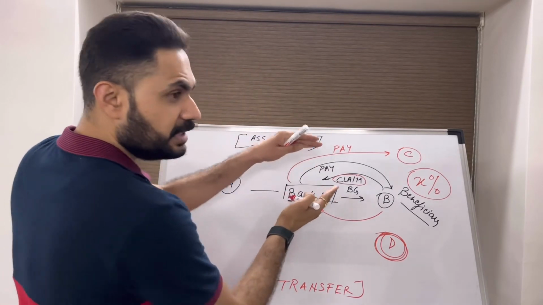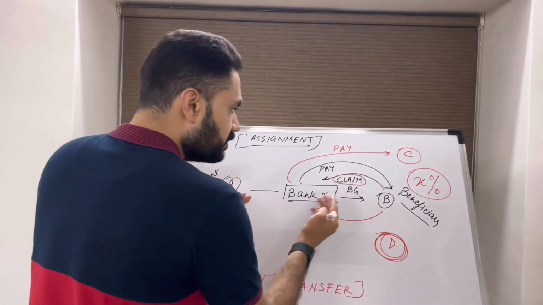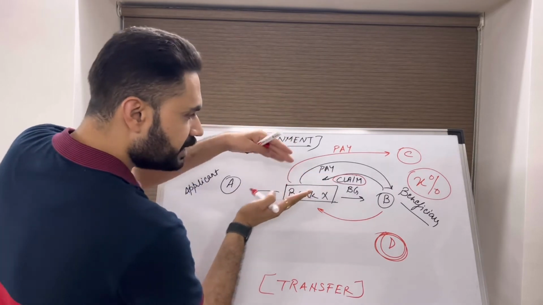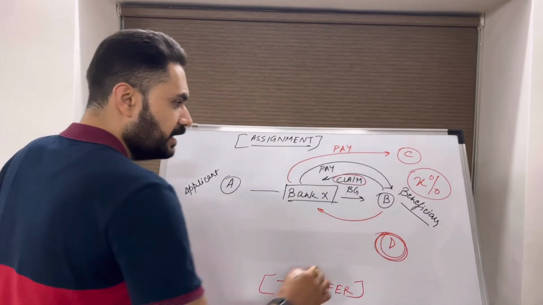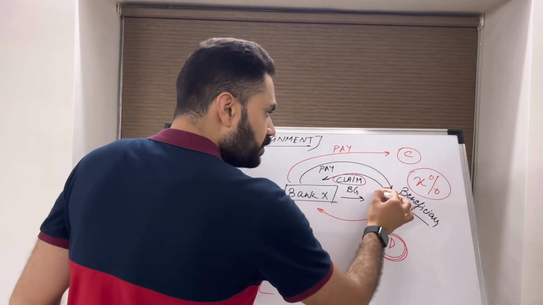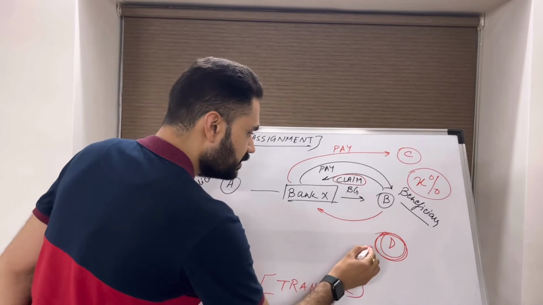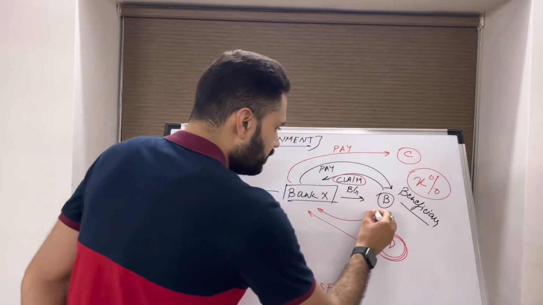Bank will give all the amendments and the issuance documents, whatever were registered in the bank's records, and they will be shifted in this entity's name. Whatever documents B was supposed to submit to the bank to lodge a claim, now D will submit.